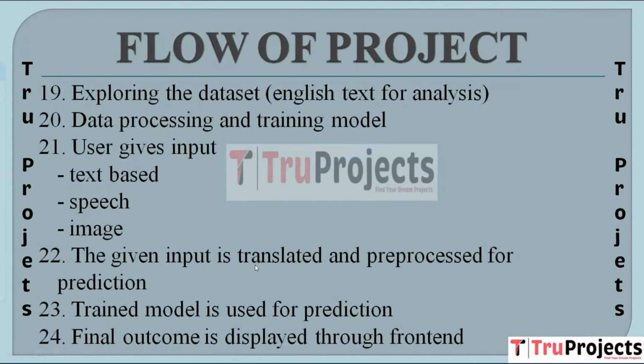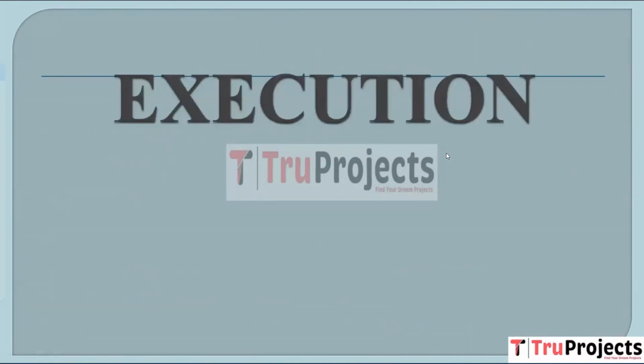Then here next we have the given input is translated and pre-processed for prediction. User input is translated and pre-processed to make it suitable for the prediction models. Then we have trained model is used for prediction. The pre-processed input is fed into the trained models to make predictions based on the learned pattern. And the last one here we have final outcome is displayed through front end. The ultimate result or prediction is displayed to the user through the front end of the application, providing a user-friendly interface for the interaction.